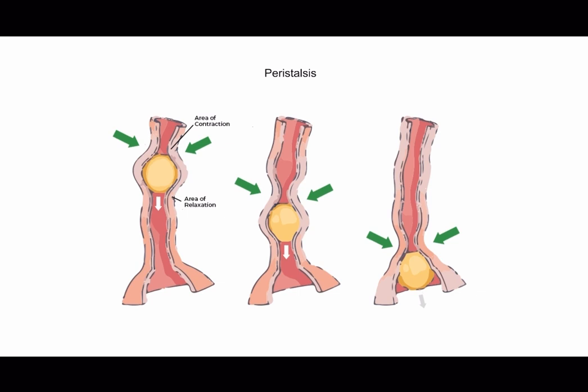In the large intestine, peristalsis aids in the elimination of waste products. It helps to move the indigestible residue, including fiber, water, and bacteria, towards the rectum, where it is eventually eliminated as feces. Peristalsis is an involuntary process, controlled by the enteric nervous system, which is a network of nerves that regulate the digestive system's functions. So peristalsis is a vital mechanism in the digestive system, enabling the movement of food and waste products throughout the gastrointestinal tract.